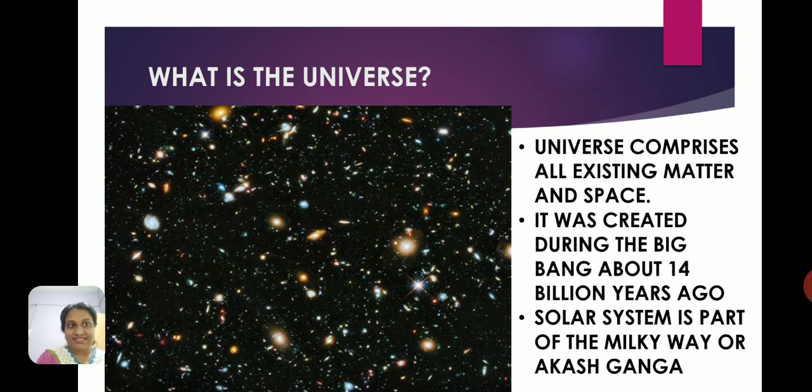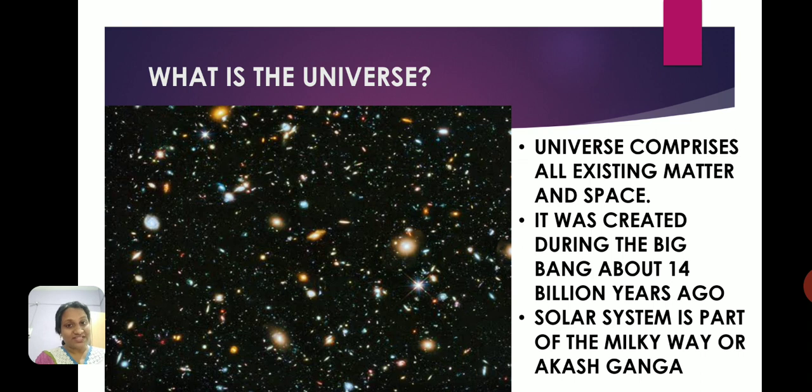So what is the universe? The universe comprises all the matter that is there in space. It consists of all the matter that you find in space. Now, how was the universe created? It was created by a theory called the Big Bang theory. Now what is the Big Bang theory? We will discuss it later. But what you need to remember is how the universe came into existence. It came into existence because of the Big Bang, and it was created around 14 billion years ago.